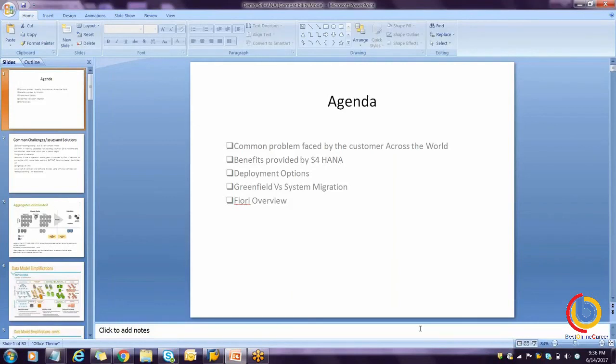It's moved to FSCM. The rebate management is not a part of SD. That is moved to settlement management in Logistics General. Revenue recognition is no more available in SD. The entire master data has been changed. Okay, so a lot of things have been changed in S4HANA. We will see, even if we're talking about the course content here,